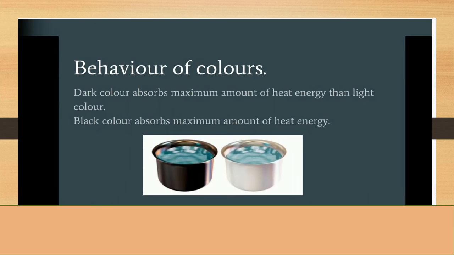Whereas in winter season, what kind of clothes should we wear? Woolen clothes. Why? Because dark and woolen clothes absorb the maximum amount of heat energy, because in winter season we want to keep our body warm. That's why we use dark colors compared to summer season. In summer season, if you use dark clothes, you will sweat very fast. In winter season, if you wear light colored clothes, your body will not feel warm. It will feel much colder.